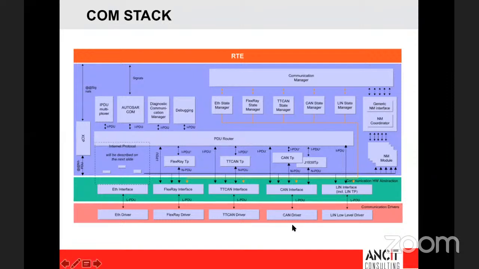If you look at what is actually being transmitted, it is just that Boolean variable which is transmitted from top to bottom. What gets added are these headers. With that signal, what gets added is called an IPDU. Here you add a COM module header, this is a PDU router header, and here you add another CAN IF header. So it's just the headers that get added. And when it comes out of the RTE, for differentiation purposes, it's called a system signal.